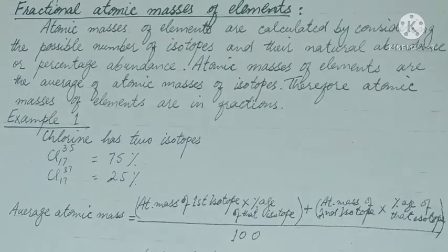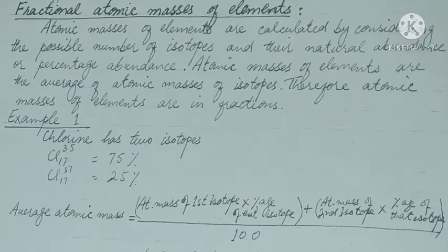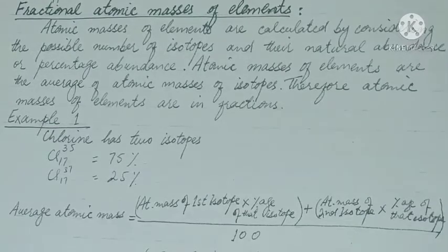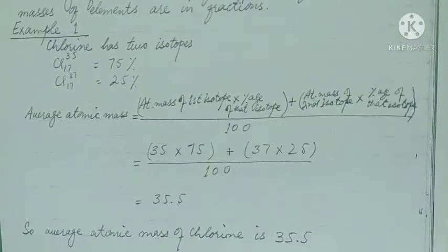Example 1, chlorine has 2 isotopes, chlorine 35 which is 75% and chlorine 37 which is 25%. Now the average atomic mass can be calculated by the formula: atomic mass of first isotope into percentage of that isotope plus atomic mass of second isotope into percentage of that isotope, divided by 100. Putting the values, 35 into 75 plus 37 into 25 divided by 100, the answer is 35.5. 35.5 AMU is the average atomic mass of chlorine, which is in fraction.